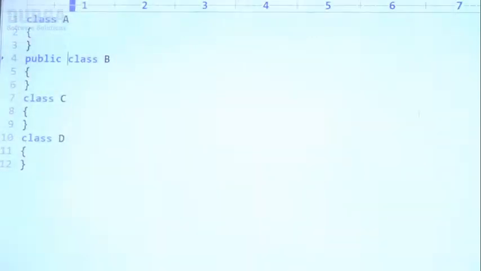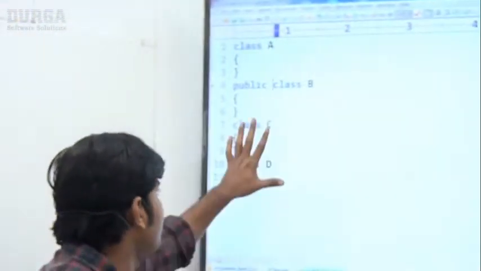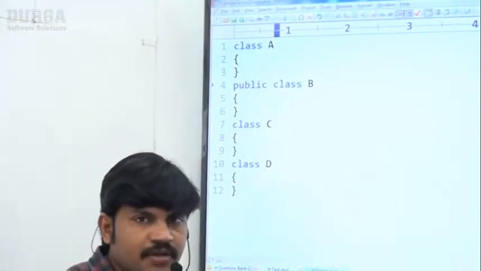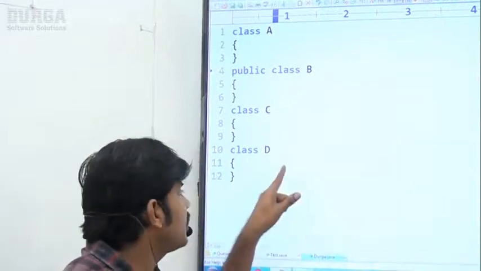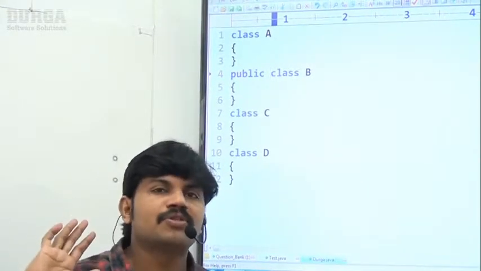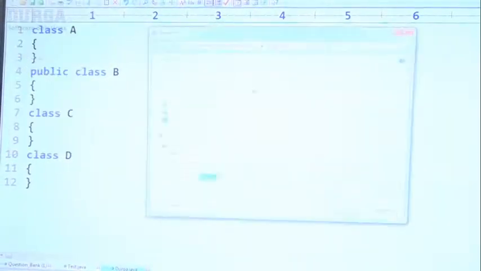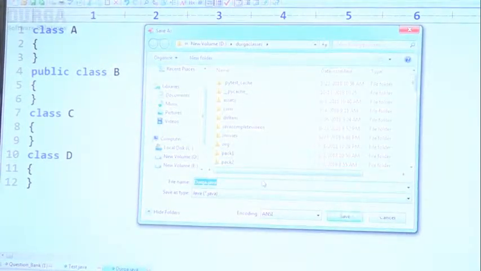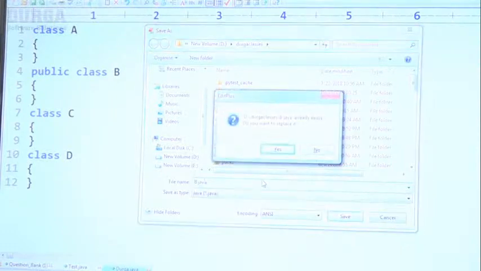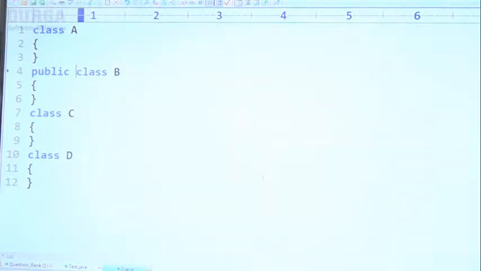So to avoid this compile time error, I have to save this program as b.java. If I save this program as b.java, happily the code is going to compile. I'm saving it as b.java.